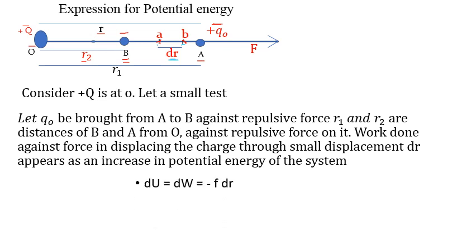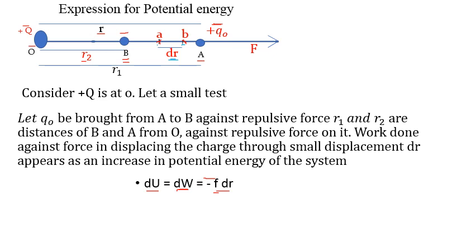Now, see the formula. Here, this work done is stored in the form of energy. So dU is energy, and we know the formula for work done is F into dr, force into displacement. But here with a minus sign, what does this minus sign indicate? The direction of force and work done are opposite to one another.